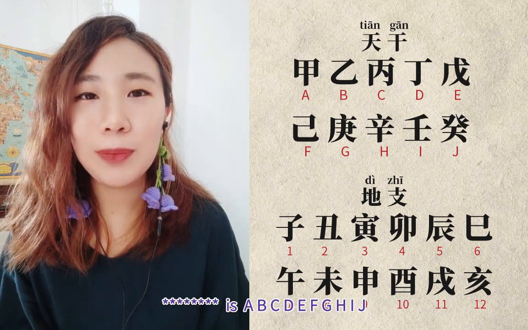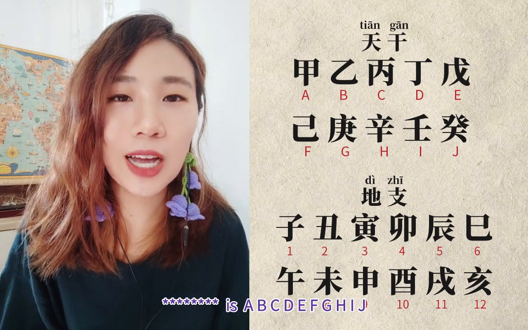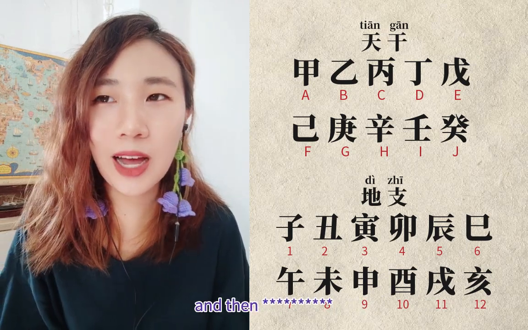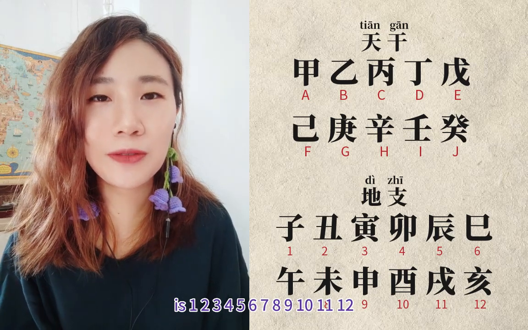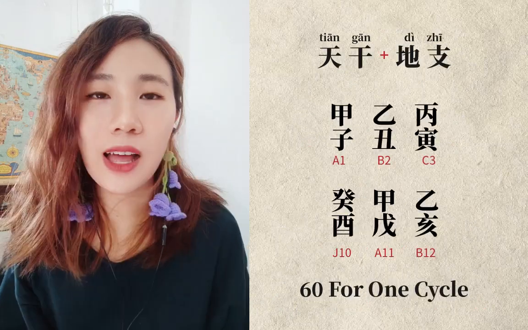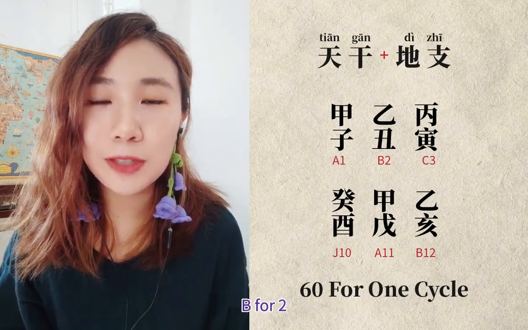So 甲乙丙丁戊己庚辛壬癸 is A B C D E F G H I J, and then 子丑寅卯辰巳午未申酉戌亥 is 1 2 3 4 5 6 7 8 9 10 11 and 12. And then the calculating is like A for 1, B for 2.